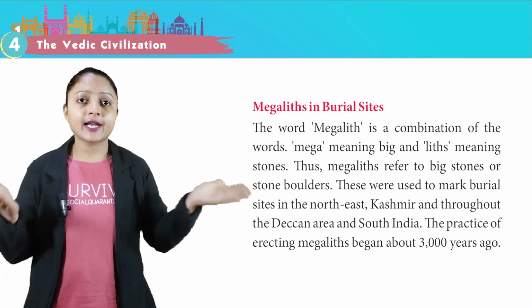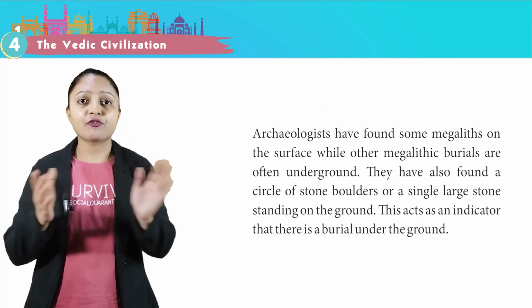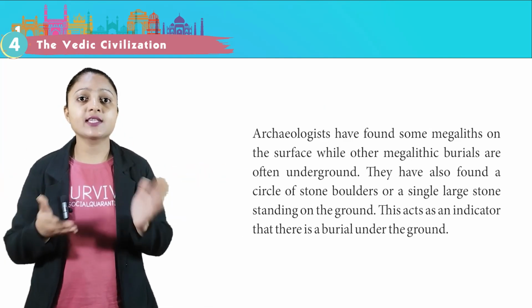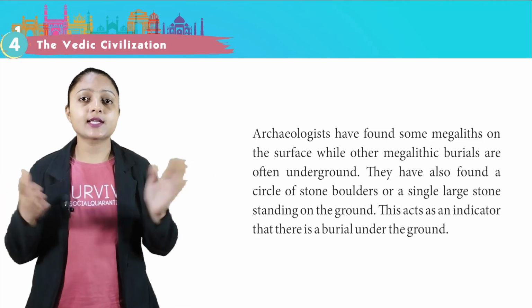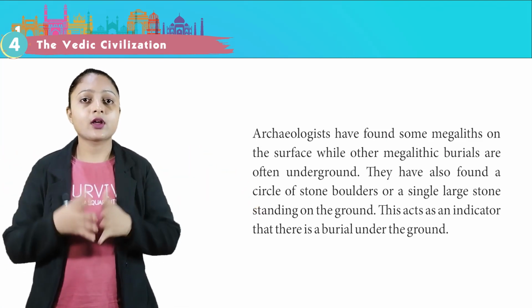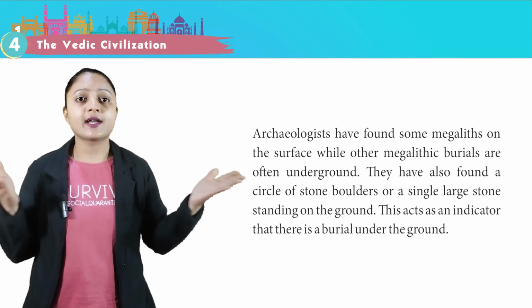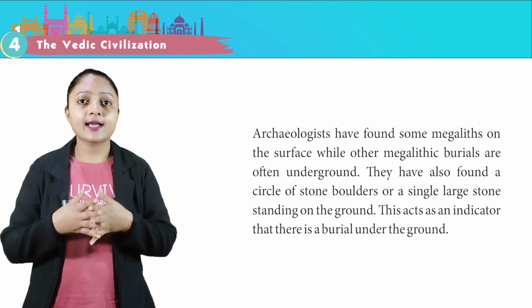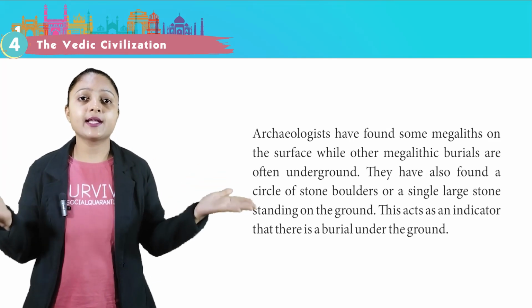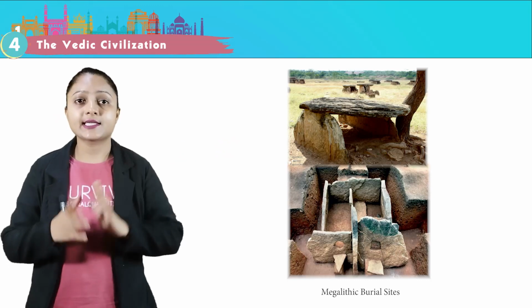The practice of erecting megaliths began about 3000 years ago. Archaeologists have found some megaliths on the surface while other megalithic burials are often underground. They have also found a circle of stone boulders or a single large stone standing on the ground. This acts as an indicator that there is a burial under the ground. This is the image of a megalithic burial site.